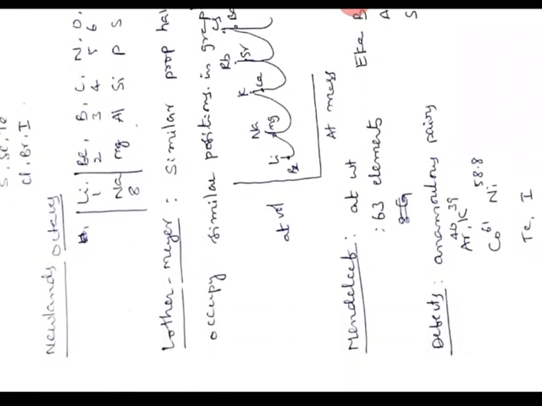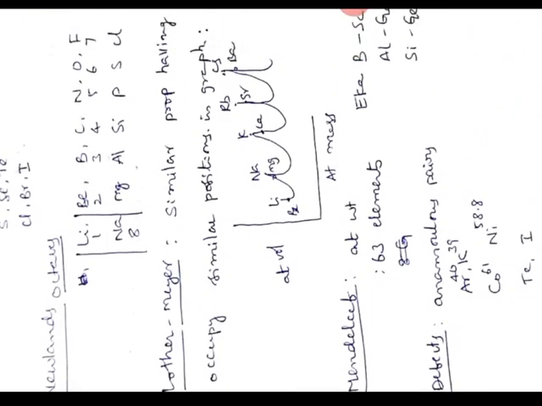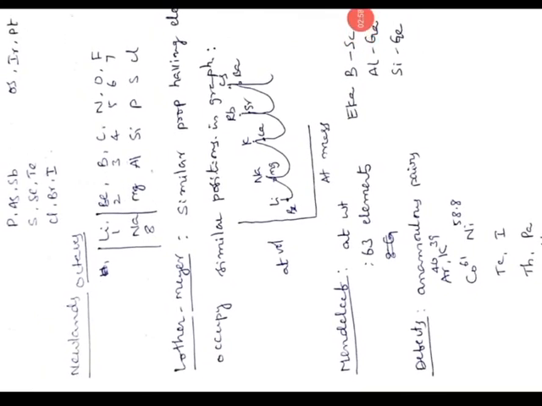Next classification is by Moseley. Before going to Moseley, there are some defects in Mendeleev's classification. They are called anomalous pairs. In these, the atomic weight increasing order has been missed in some pairs when placed in the periodic table. They are argon, potassium; cobalt, nickel; tellurium, iodine; thorium, protactinium.